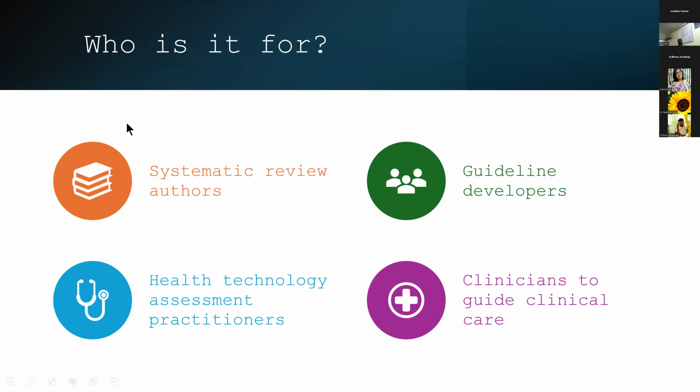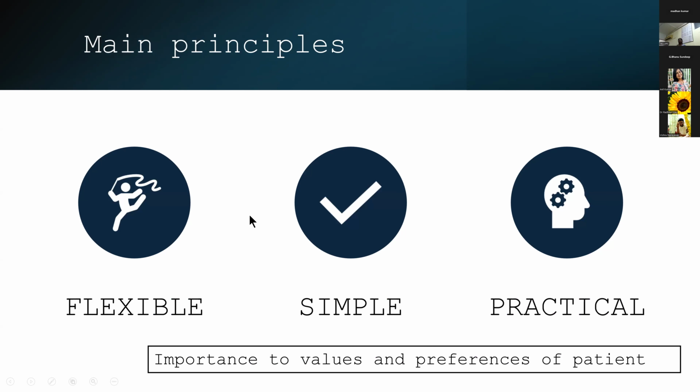So who is this co-grade for? It's for people interested in doing a systematic review. It's very important for people who are developing guidelines, and also for health technology assessment practitioners. And it's also useful for us clinicians to guide our clinical care. So the main principles are, it's very flexible to use, it's simple, and it's also practical. And it gives a lot of importance to the values and preferences of individual patients.